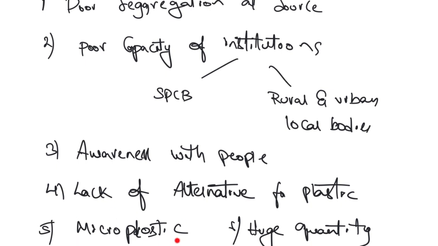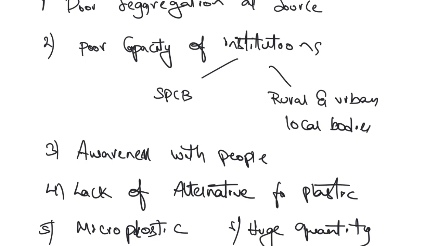And one more major problem is microplastic. Microplastic means very small pieces of plastic that can be created because of natural reasons or man-made reasons. Naturally, let's say plastic got fragmented into various pieces. Plastic is not biodegradable, so it will be broken down into smaller pieces, and then it will become very, very small microplastics that can enter into our lungs through a process as simple as breathing, and this is going to cause havoc in our human systems.